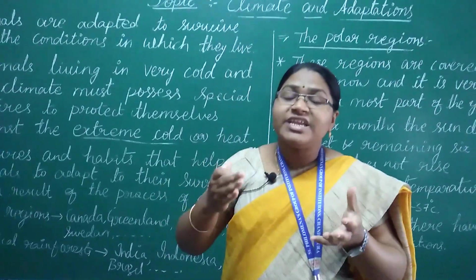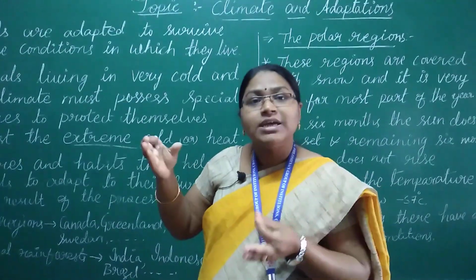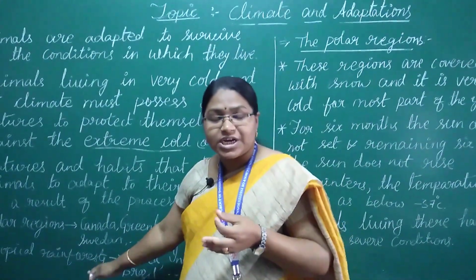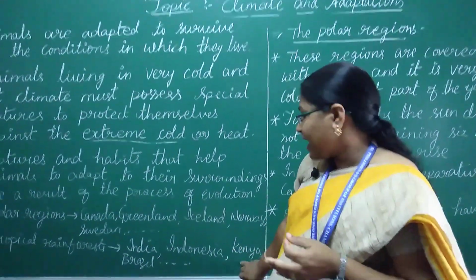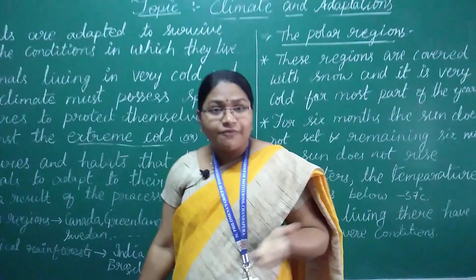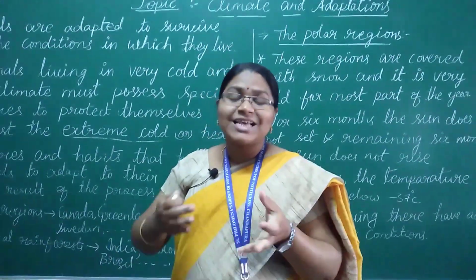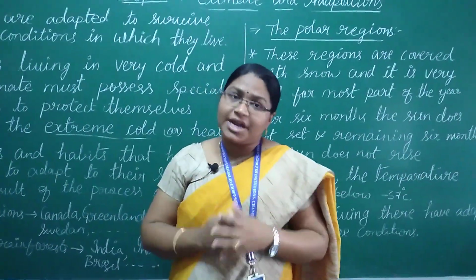This climate is very easy to live in. You can observe rainforest conditions in countries like India, Indonesia, Kenya, Brazil, and the Republic of Congo. So these are some countries where you can observe tropical rainforest climatic conditions.